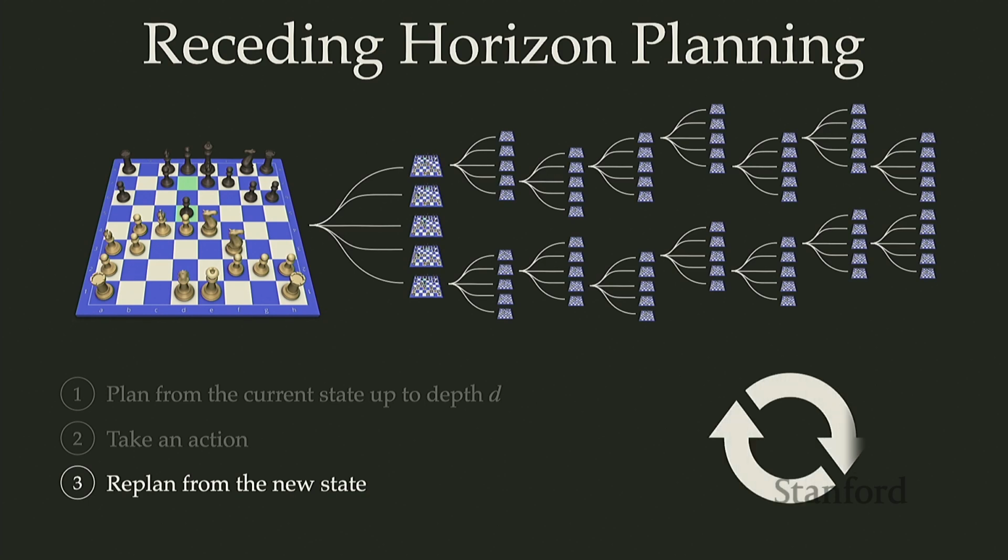That's where this receding horizon aspect comes in: we are planning to that horizon, we then take an action, and we just shift that horizon over. So you're never actually reaching that horizon that you're planning to. You're just continuously shifting it as you take those actions and transition into the new states.